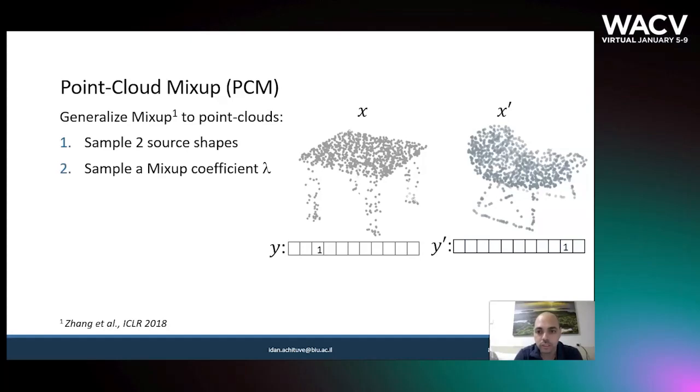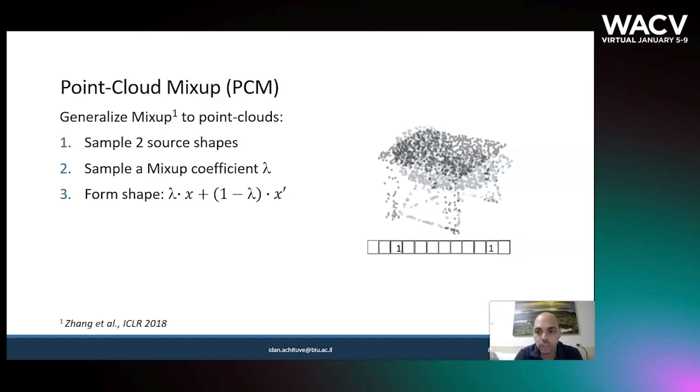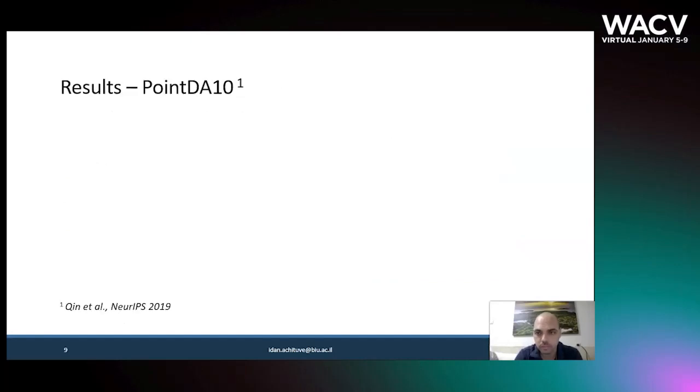Sample a mixing coefficient lambda from a beta distribution. Form a new shape by sampling lambda times n points from the first shape and 1 minus lambda times n points from the second shape. And finally, assign to the new shape a label based on the convex combination of the original shapes' labels.